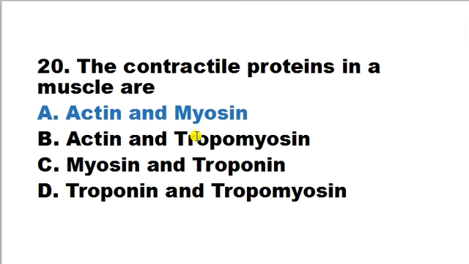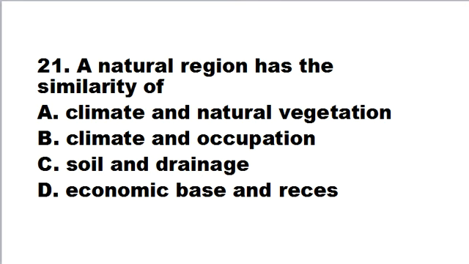By contractile protein, these two proteins regulate the contraction of the muscles. One is actin, that is known as the thin filament of the muscles, and myosin is the thick filament of the muscles. So they both act as regulatory contractile proteins. They are involved in the contraction of the skeletal muscle. So correct answer is A here.